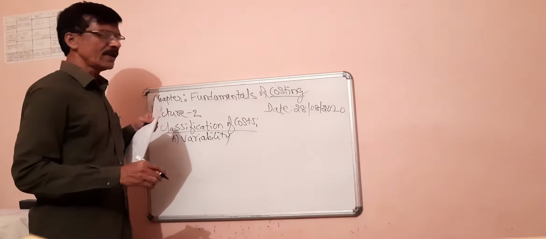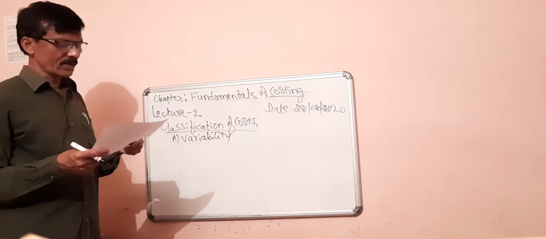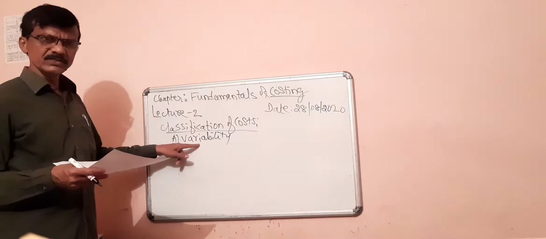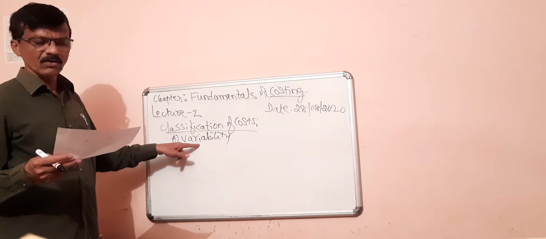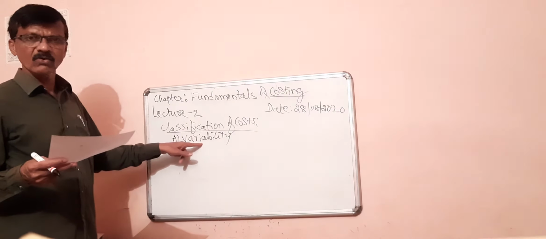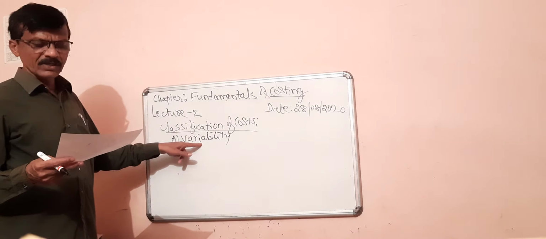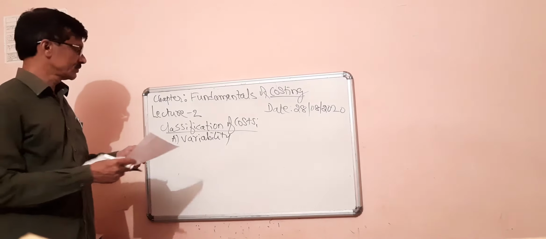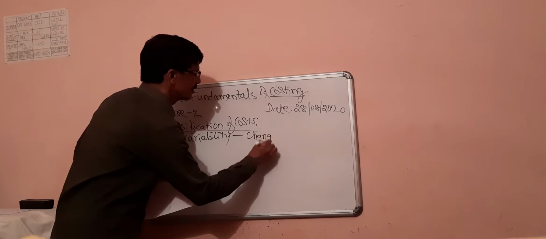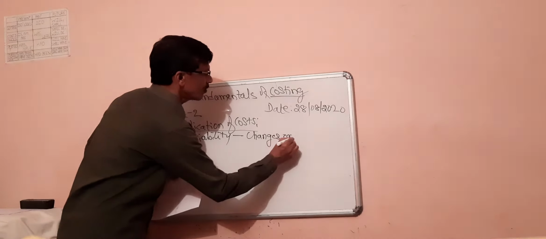Vary, V-A-R-Y, but not V-E-R-Y. Vary equals change. On the basis of changeability, or on the basis of whether a particular cost item changes or not, costs can be classified from different angles.